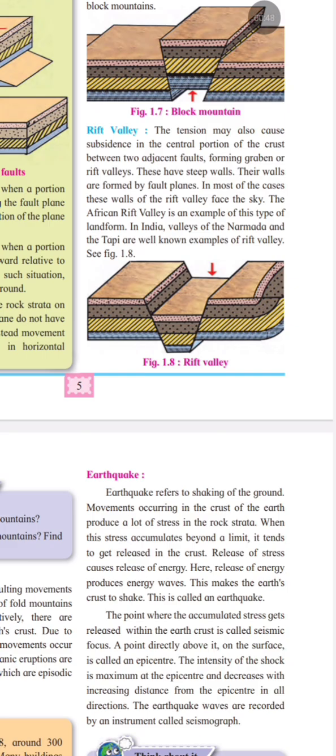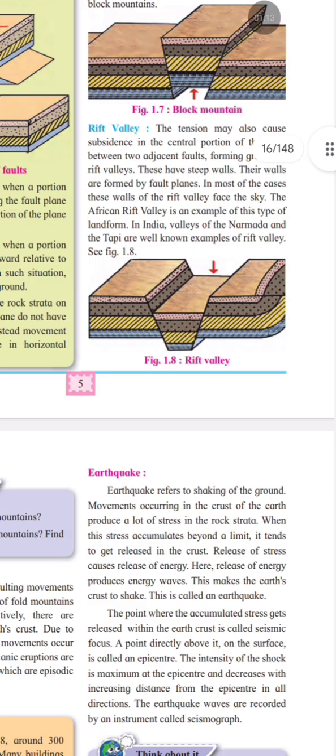So, what are the characteristics of a rift valley? It is a deep valley. You can say in this picture, it is deep and steep. Both walls are steep, and it is deep. It is formed due to tensional forces. Examples are the African Rift Valley, Narmada Valley, and Tapi Valley. So this was all about the Rift Valley.